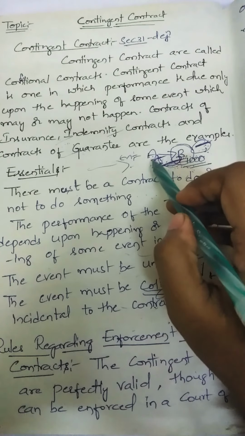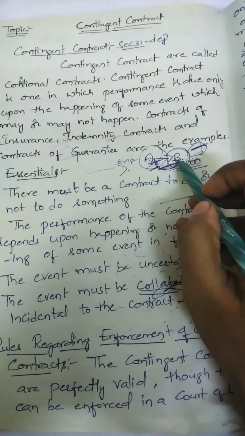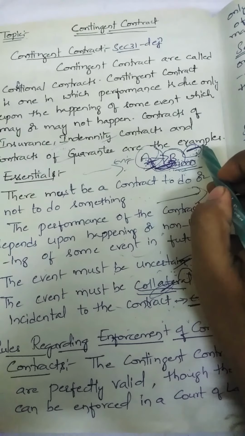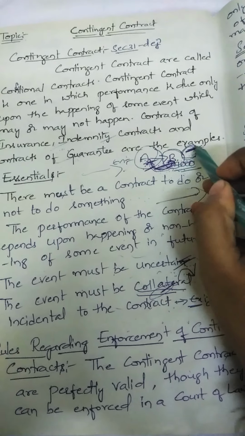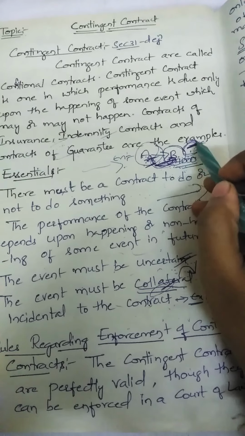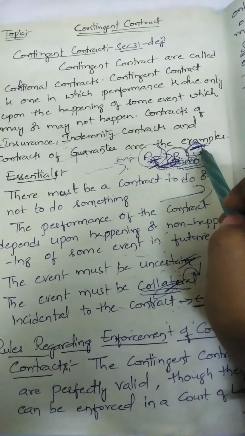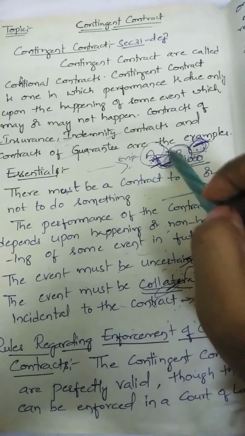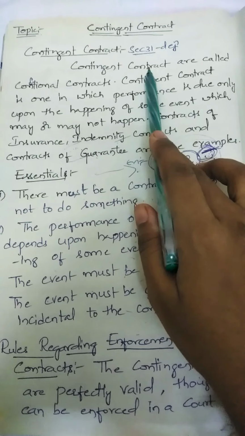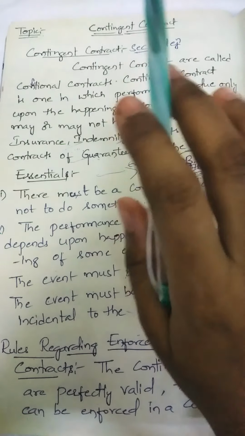So the promise of one party to the contract is due, and the performance of that party will happen only upon the happening of some uncertain event, which may or may not happen. The uncertain event here is the falling of rain, which may or may not happen. But if it happens, he will pay 1,000 rupees. This is the condition. If all these features are there, then it is called a contingent contract. Since these types of conditions exist in these contracts, they are called conditional contracts.